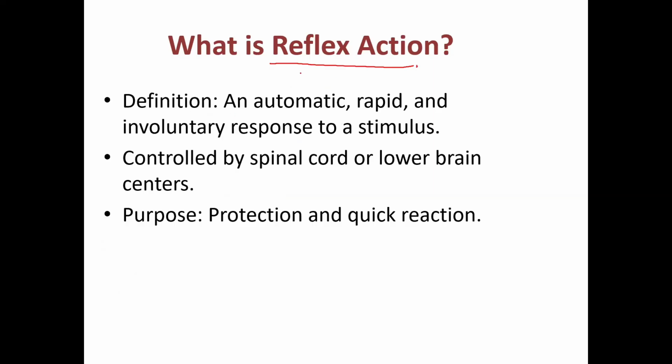A reflex action is an automatic, rapid, involuntary response to a stimulus. It is controlled by the spinal cord or lower brain center, for protection and quick reaction.